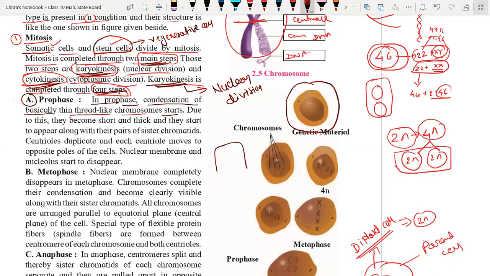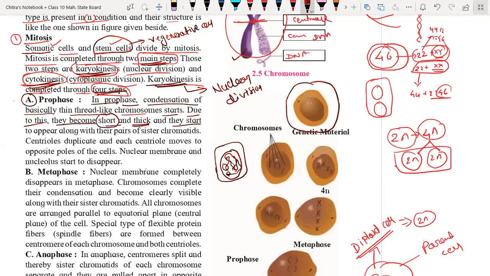Suppose here we have the cell, the nucleus, the nucleolus, and the chromatin fiber, the thread-like DNA. The thread-like DNA starts condensing and forms chromosomes, so they become short. That means the genetic material called DNA or chromatin fiber becomes short and thick because it condenses, so it starts appearing.